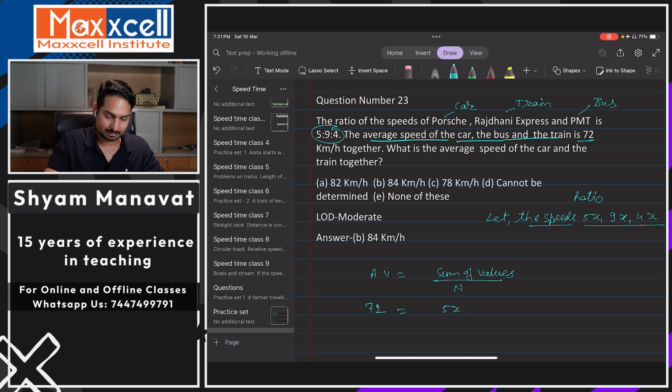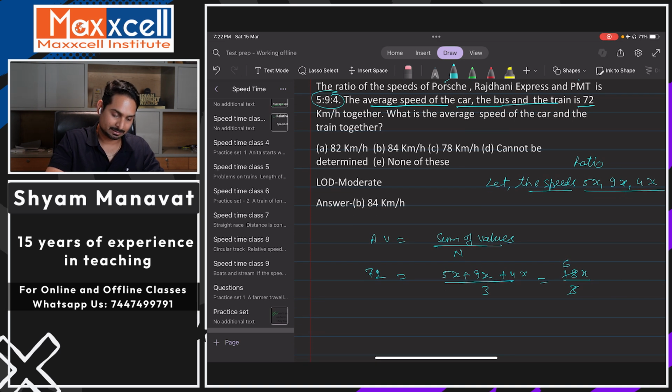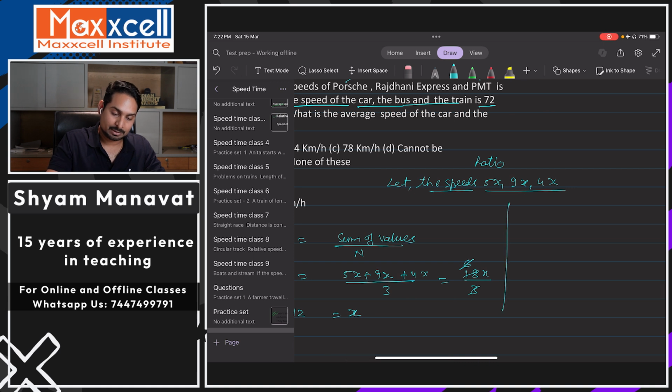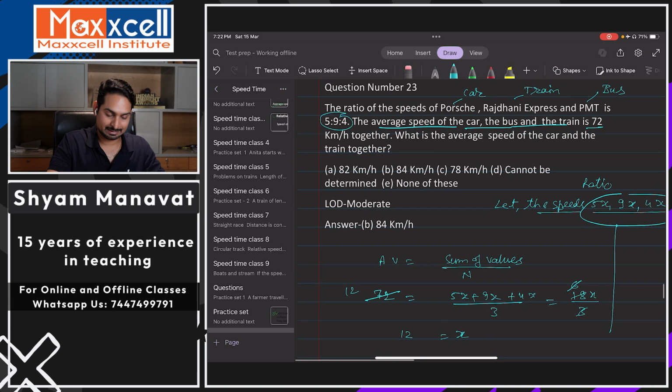ये हो गया आपका 5x, ये हो गया आपका 9x, और यहाँ हो गया 4x by 3 because there are 3 values here, right? Okay, so you can say this is what? 18x by 3, कैंसिल करो 6, और 6x इक्वल टू 72. अगर आप यहाँ से 6 दूर से ही आप कैंसिल कर देते हो, 6 12s are 72. So you got x, which is a multiple constant here, as 12, through which we can find the value of each speeds.